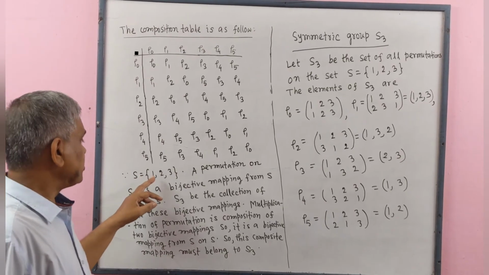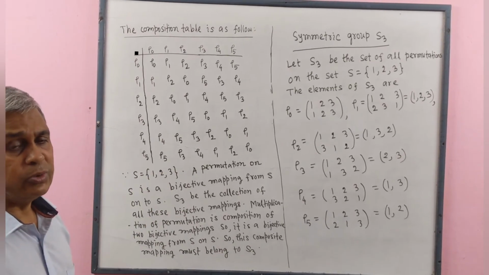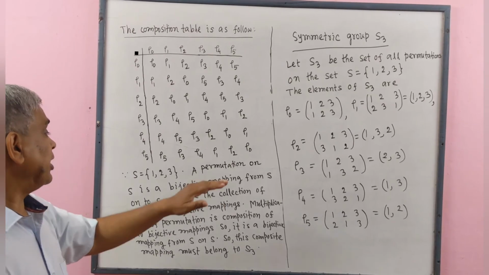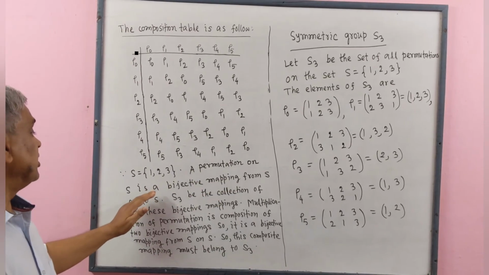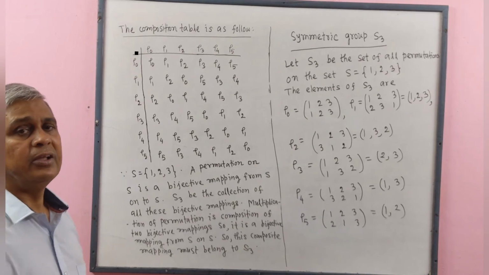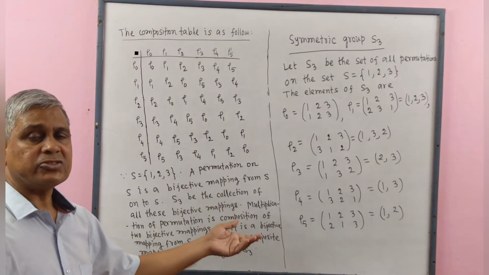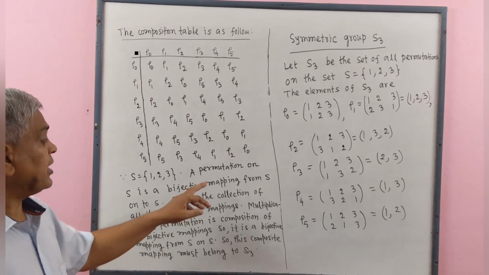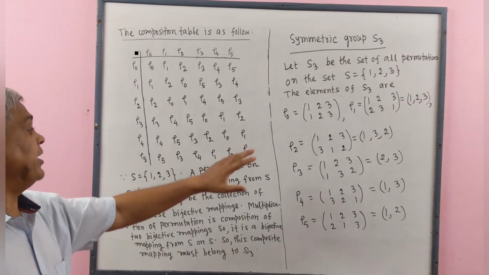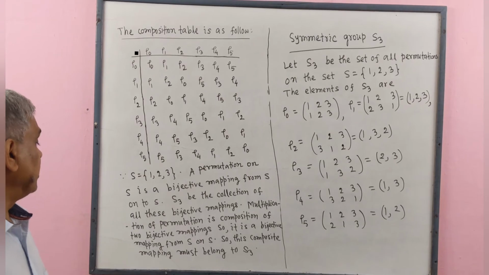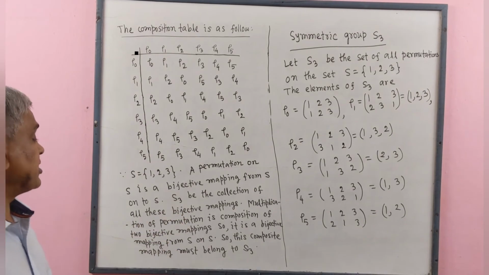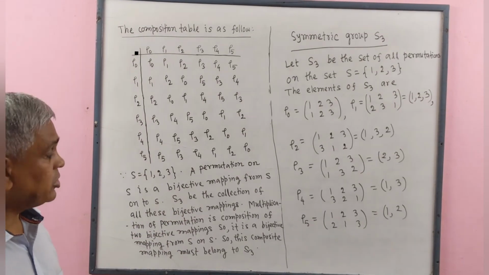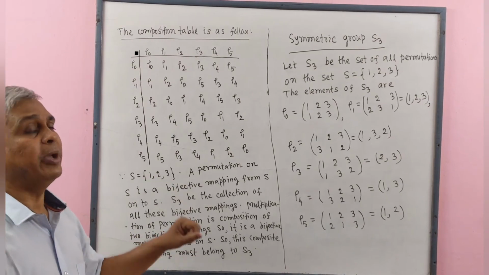Since S contains elements 1, 2 and 3, a permutation on S is a bijective mapping defined on S onto S. S3 be the collection of all these bijective mappings, and multiplication of permutation is composition of 2 bijective mappings.